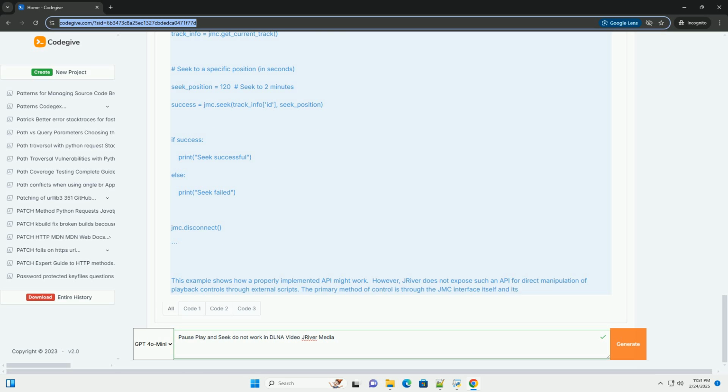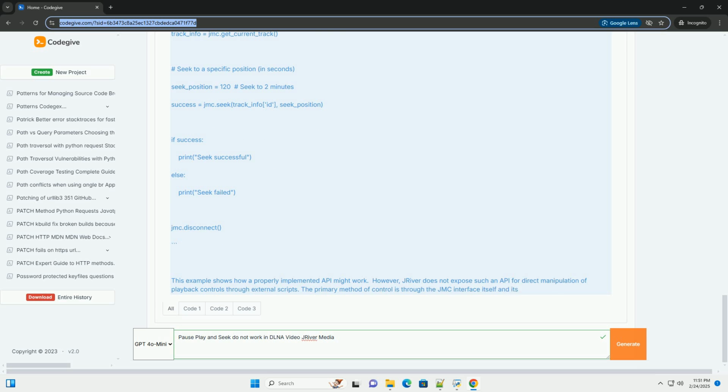Firewall/router interference. Firewalls or routers might be blocking the necessary network ports for DLNA communication. 6. Resource limitations. If the JMC server is under heavy load, for example many users accessing files simultaneously or resource-intensive tasks running concurrently, it might not be able to respond adequately to pause, play, and seek commands.